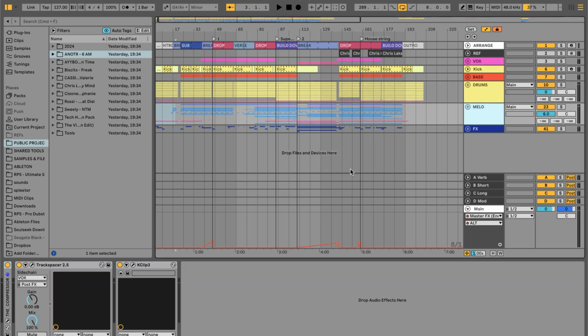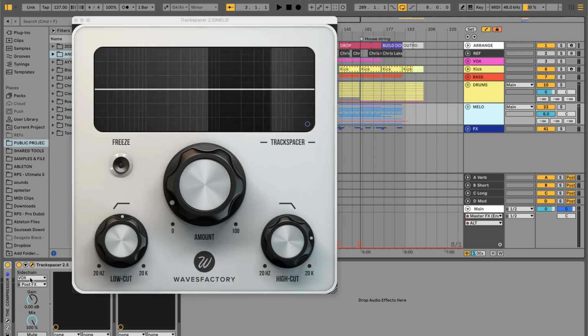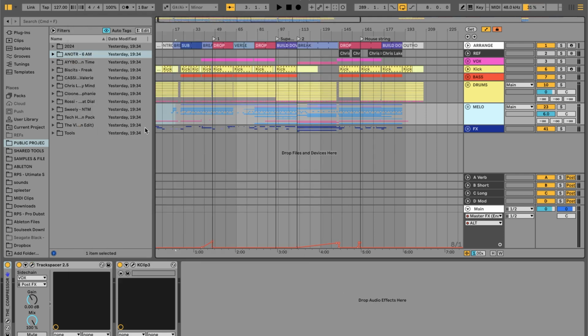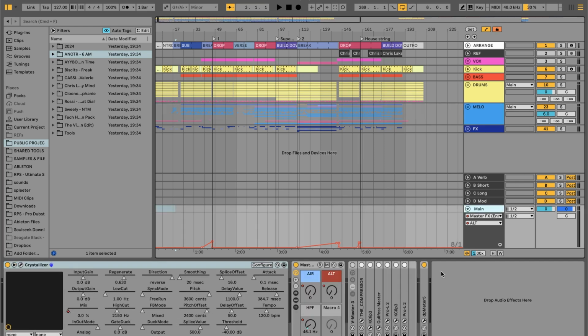Another thing that I am doing is I like using this track spacer and it's side chained to the vocal. So this way, when the vocal comes in, it's going to bring down the melodic elements only in the vocal frequencies, only when the vocals are playing. So it kind of ducks it out a little bit in a nice, subtle, intelligent way to make room for the vocals. And then in terms of the final mastering, it's just my standard mastering channel strip.